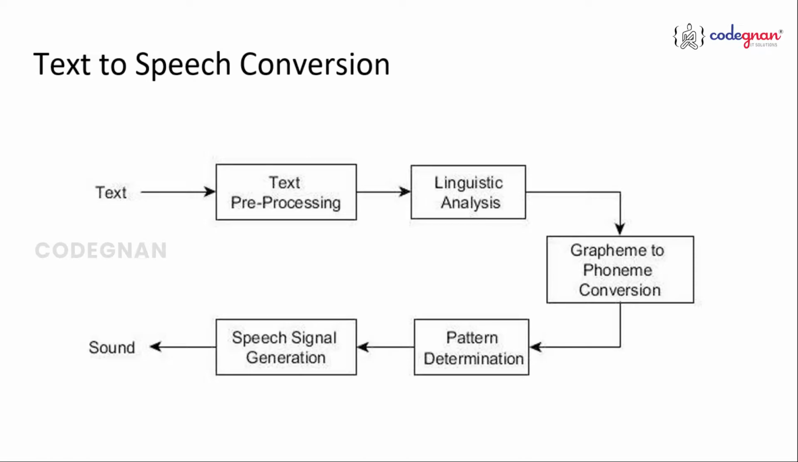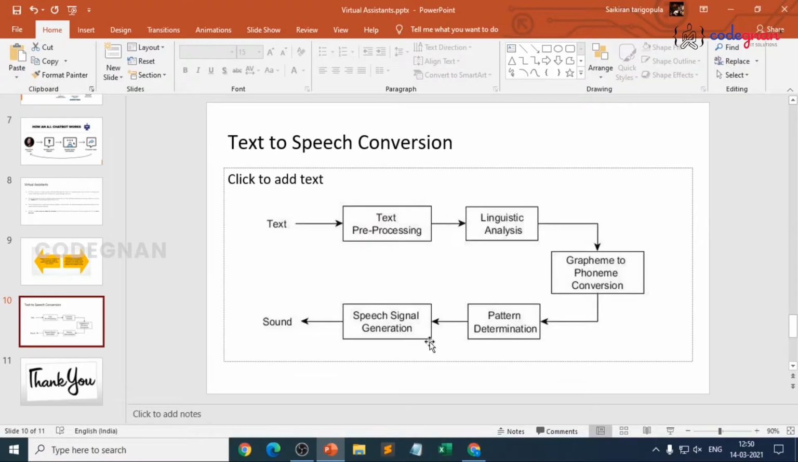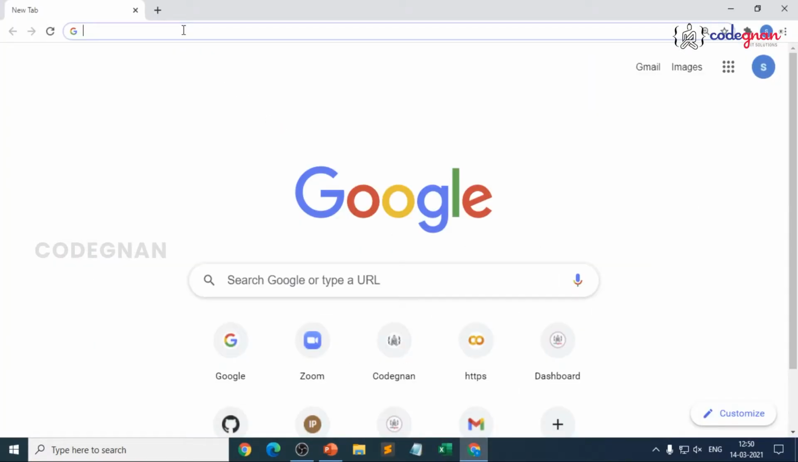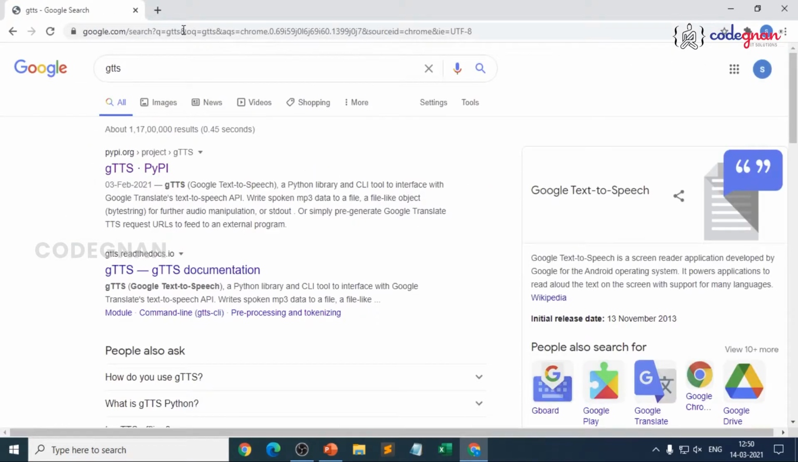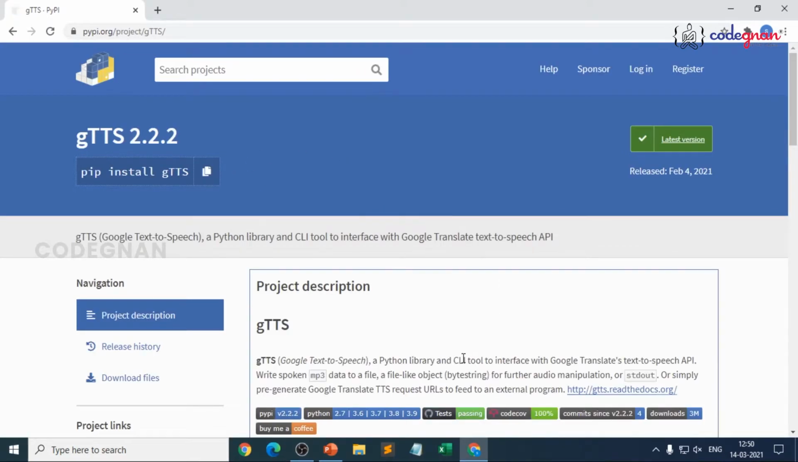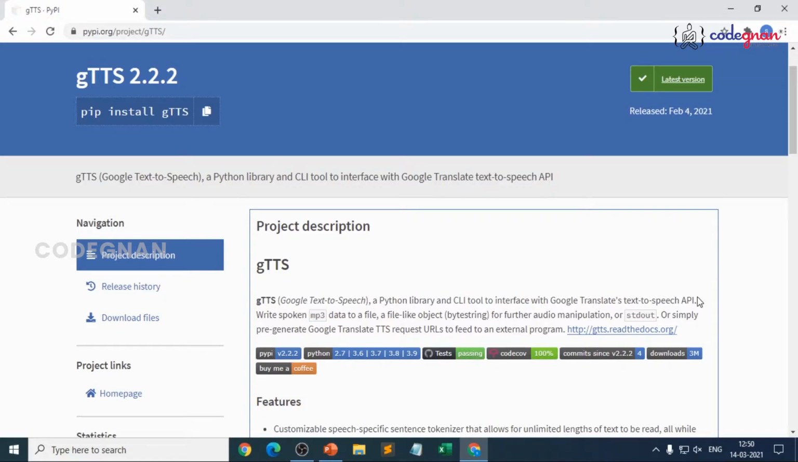So now, first we'll open our IDLE. We'll need to install the particular module, right? So for that, we'll be using Google Text-to-Speech. I'll be showing you how to install a library, but just see, you can type gTTS. It is Google Text-to-Speech. See, it is a Python library. It provides a command line interface to interface with the Google Translate Text-to-Speech API.